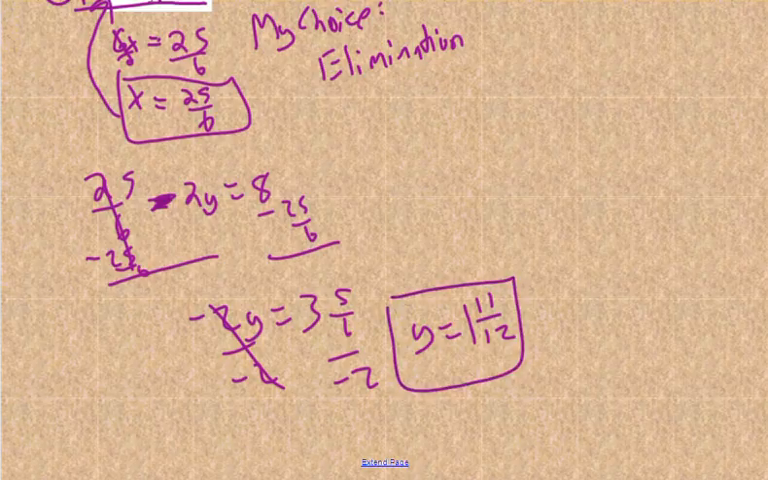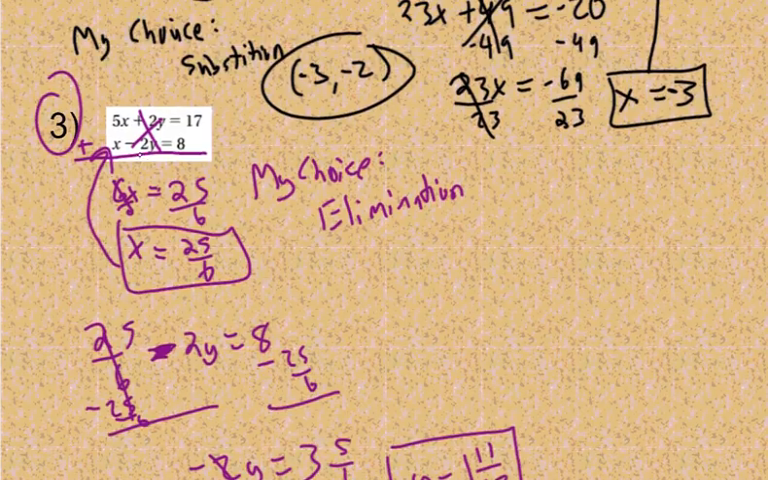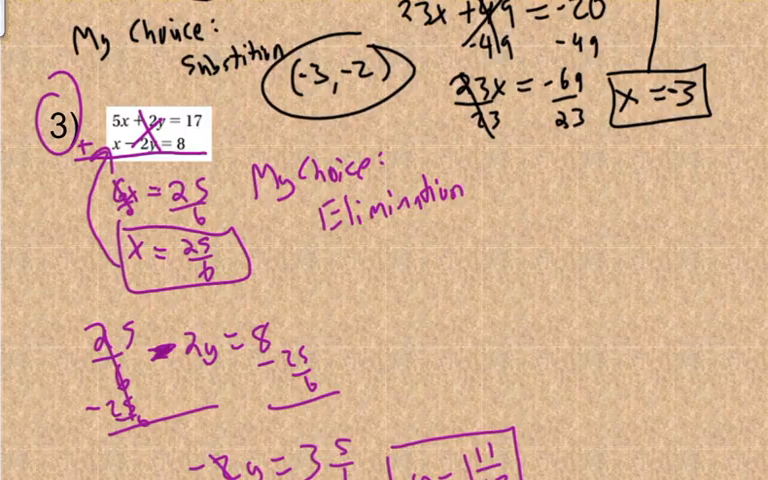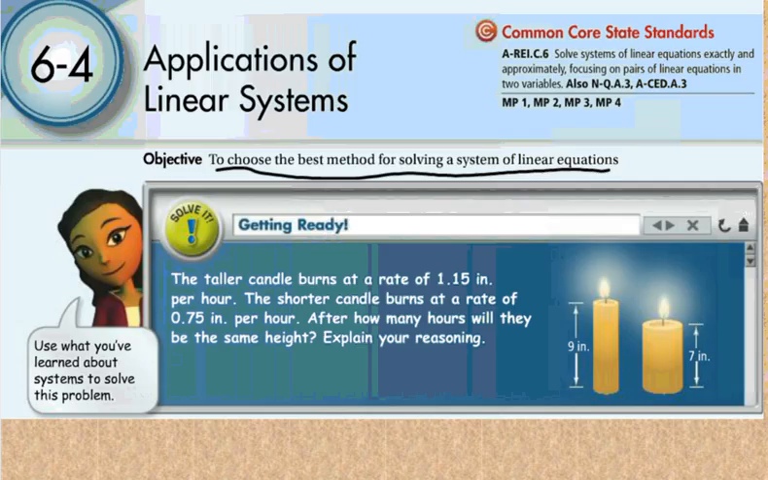And the reason I chose elimination again is because we can cancel out one of the variables when we add the two equations together. All right, so that is choosing the best method for solving systems of linear equations. We have the 3 methods, so work on choosing the best one, the easiest one, when given the options to do any of them.